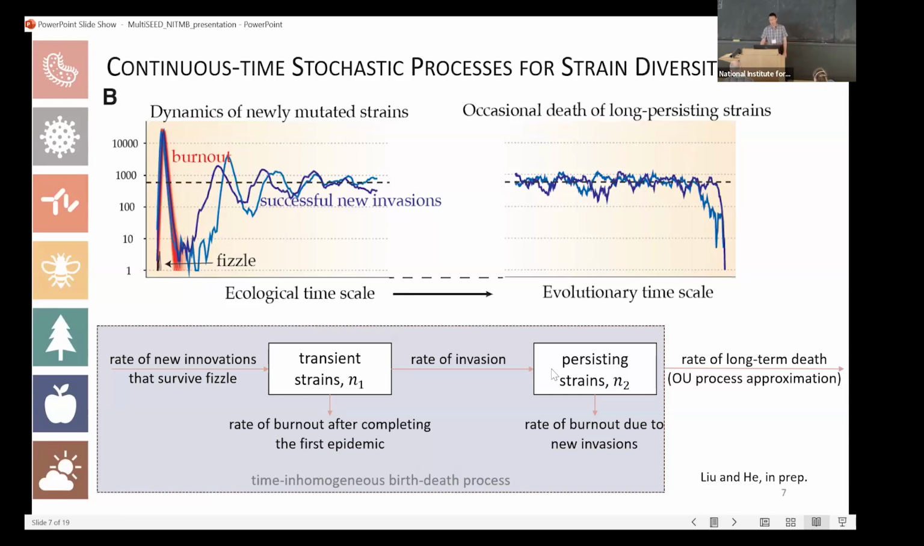For the persisting strains, they might also have the epidemic burnout because of new strain invasion, and I will show that in the next slide. We also use the OU process, the diffusion approximation, to estimate the long-term extinction rate of the persisting strains. With all these processes and rates, we can get to an equilibrium where the number of strains in the transient class and in the persisting class both do not change. For that, N1 plus N2, we define it as the long-term strain diversity.